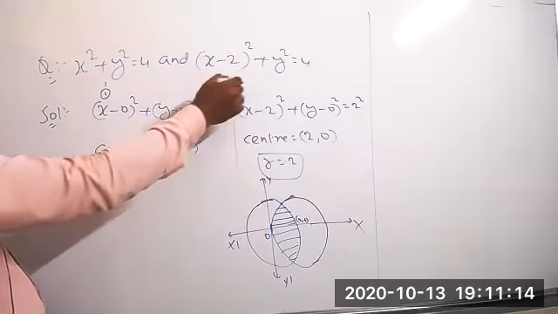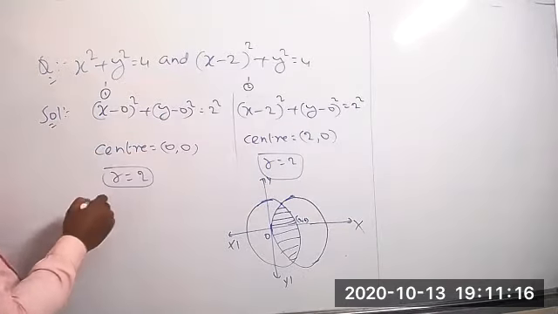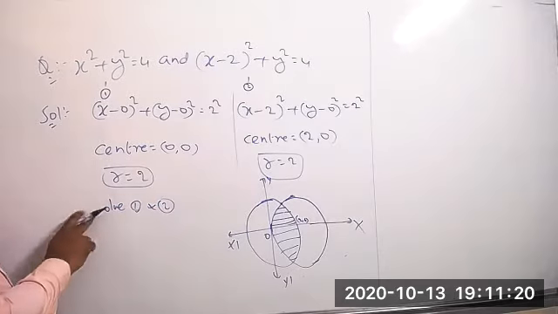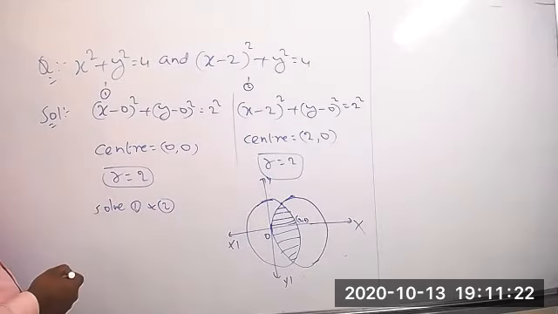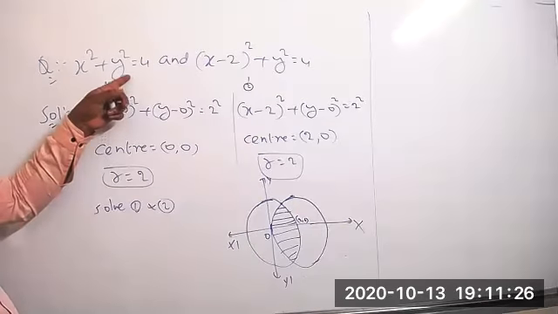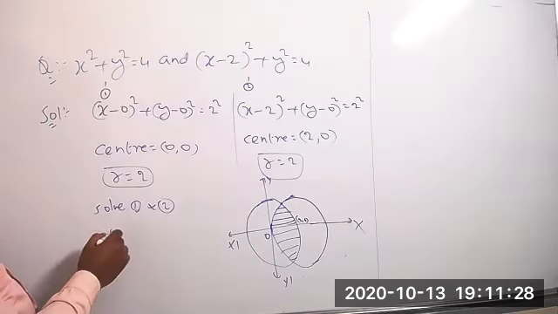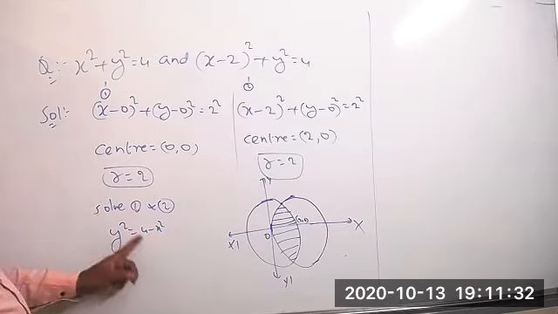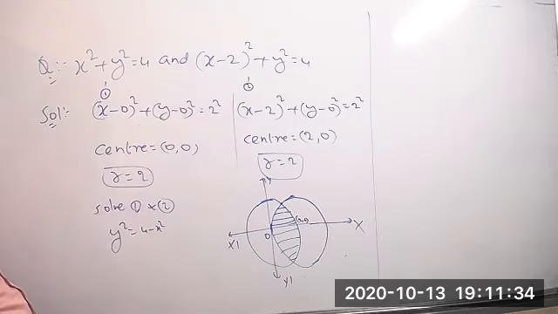This is the first equation, and the second equation you can take here now. So solve 1 and 2, the first and second circle equations. Based on the second one, y square is equal to, you can tell me from the very first equation, y square equal to 4 minus x square. You can substitute this in the second equation.